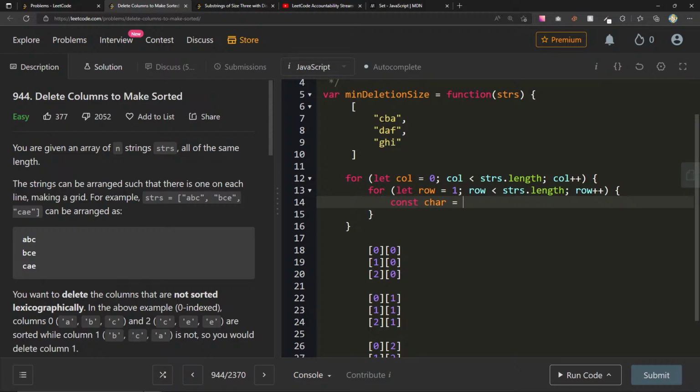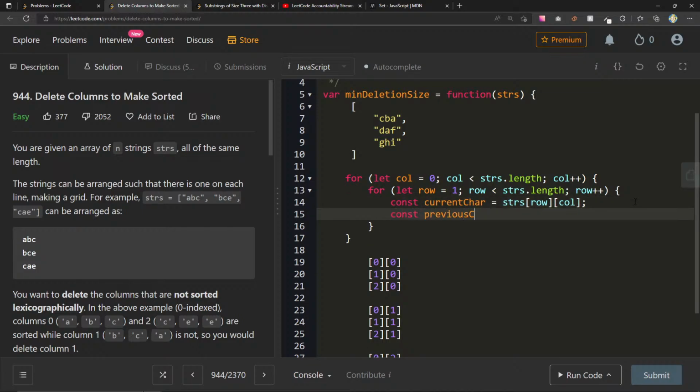So I want to get the thing that's at column 0 at row 1. So I should be able to say strs of row, column. Right, so the character here will be strs, which is this array at row 1, which is here, column 0. And the previous one, maybe I can say const currentChar is this, and const previousChar is the same thing, but just row minus 1.